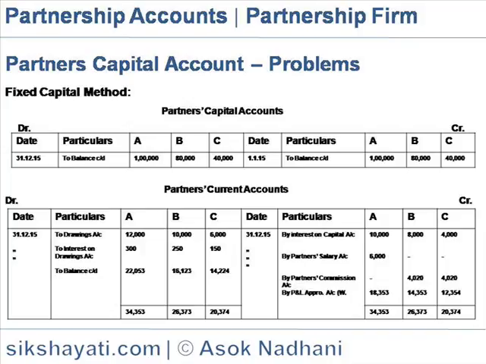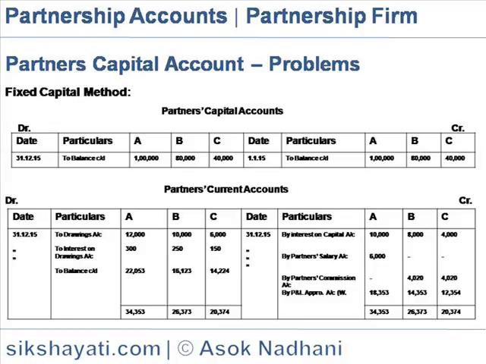Partners' capital account under the fixed capital method. So the partners' capital account would show the amounts contributed by them, 1,00,000, 80,000 and 40,000, carried down, because the other transactions are not posted to the partners' capital account.